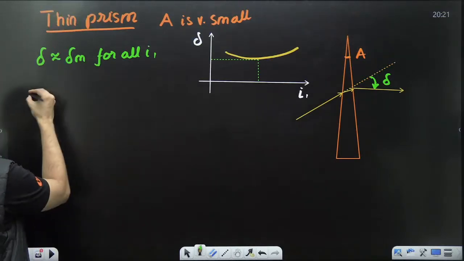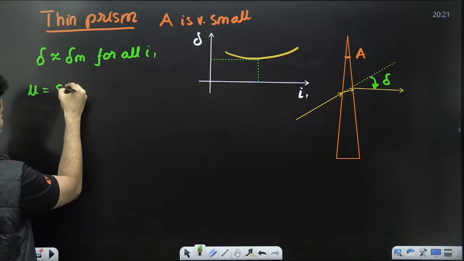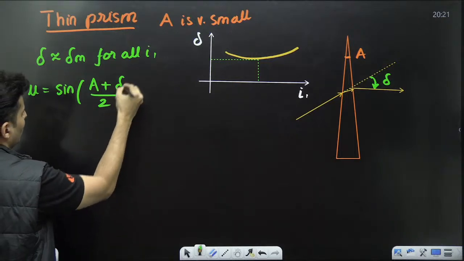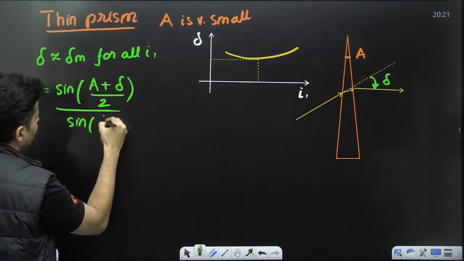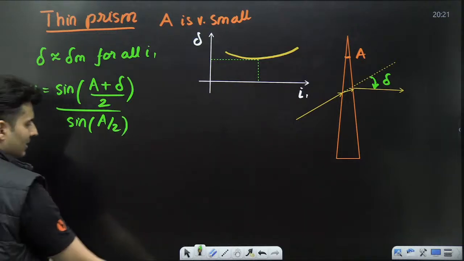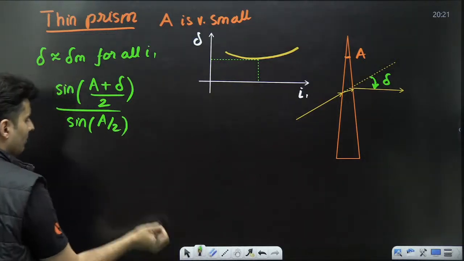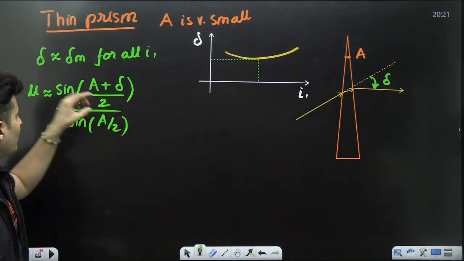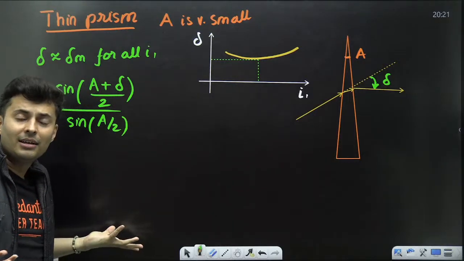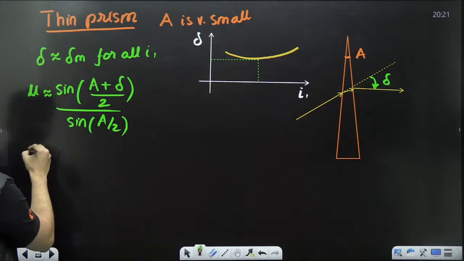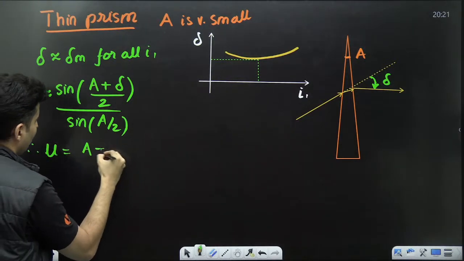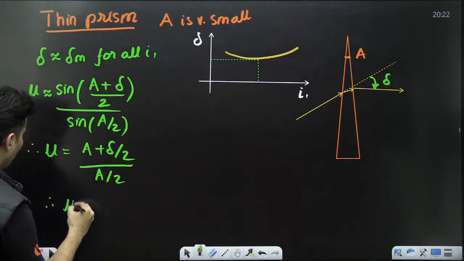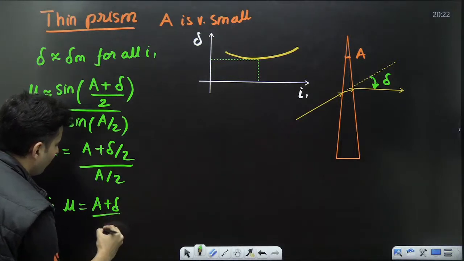What formula do I get? Observe. Mu is equal to sine of A, instead of delta m, I will just put delta, and by 2 divided by sine of A by 2. This is again not exactly equal to, but I can say this is approximately equal to, because delta is equal to delta m. But sine of a small angle is the small angle. Therefore, mu will be equal to A plus delta by 2 upon A by 2. 2 cancels. So therefore, mu will be A plus delta by A.